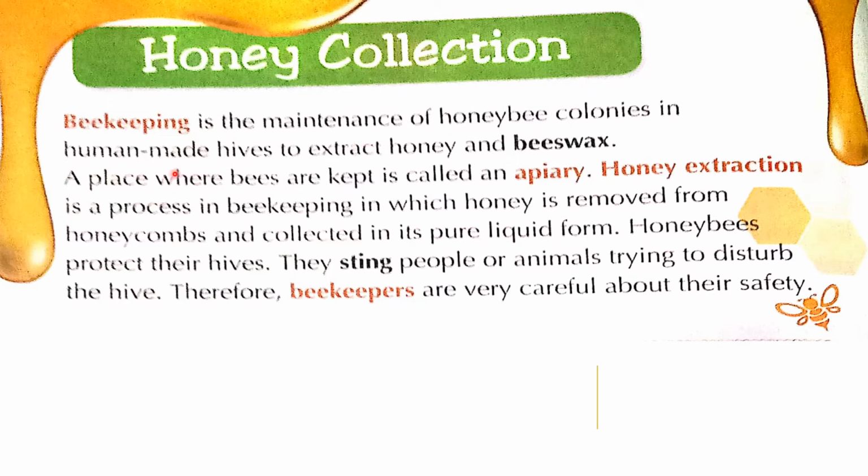A place where bees are kept is called an apiary. So where are these bees kept? Yes, they are kept in an apiary. This apiary is a place where these bees are kept. Got it, children? Yes. Honey extraction is a process in beekeeping in which honey is removed from the honeycombs and collected in its pure liquid form. So what is honey extraction? Yes, it is a process in beekeeping where honey is removed from the honeycombs and collected in pure liquid form.